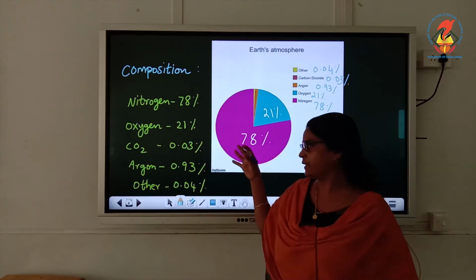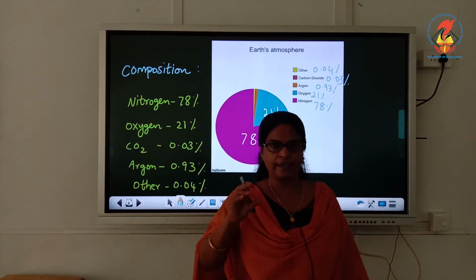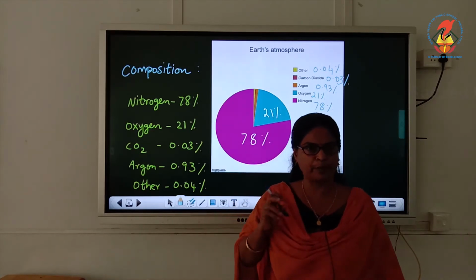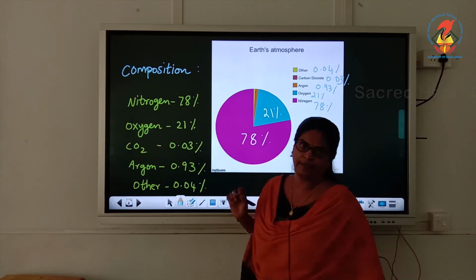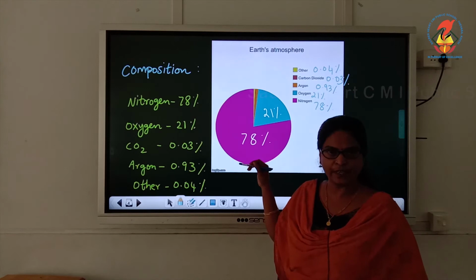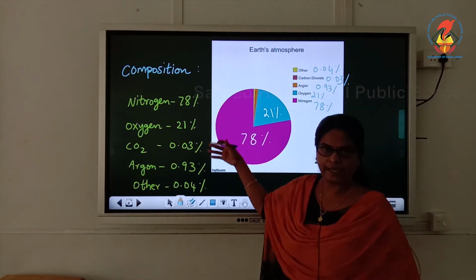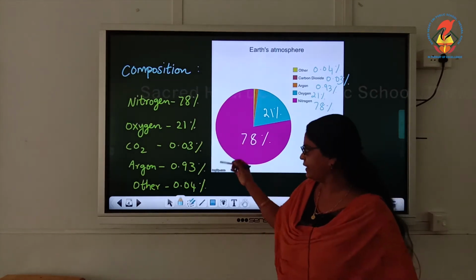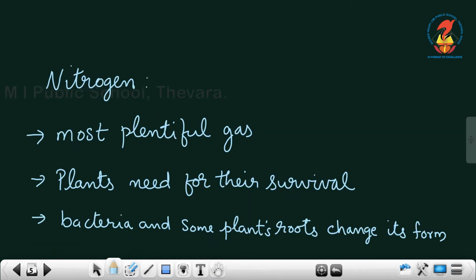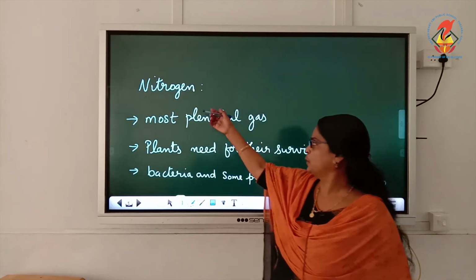And we know that other than this, in the air there are small dust particles and water vapor also contained in the air. So did you get it? The composition of the atmosphere. What are the different gases that are contained in air? Nitrogen, oxygen, carbon dioxide, then argon and other gases like hydrogen and helium. Then next we will see them one by one.